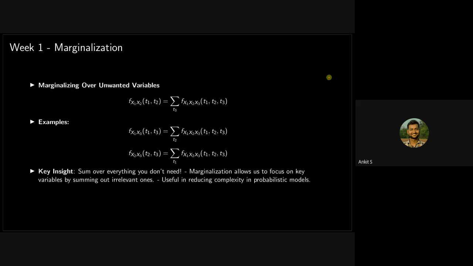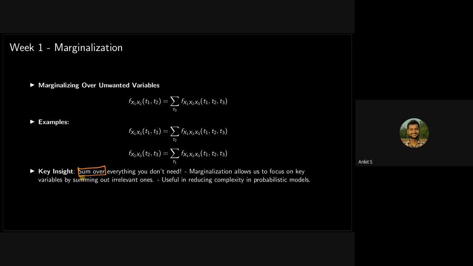Okay, so this is a general concept, marginalization, that we have been using for 2 random variables and also more than 2 random variables. So how do we do marginalization? We ignore all the other random variables that we don't want to focus upon. So sum over everything you don't want. And what are you summing over?